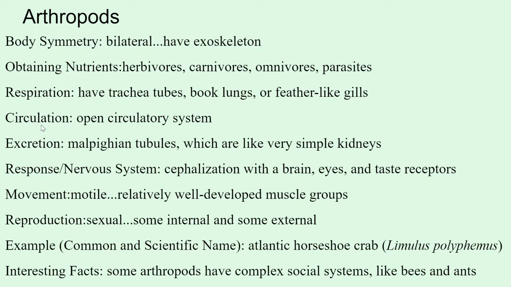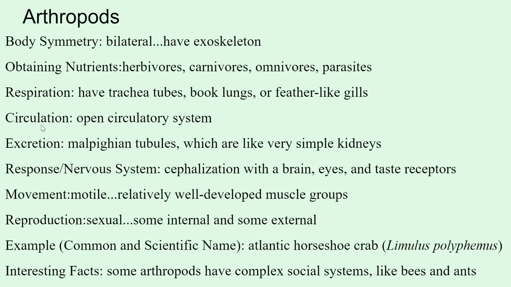For excretion, they do have certain organs for that. They're called Malpighian tubules, and they're basically like little simple kidneys. For a response or nervous system, they do have cephalization. They all have brains, eyes, taste receptors, pretty complex nervous system. They are all pretty motile and have pretty well-developed muscle groups to help them move. And most of them do reproduce sexually. Some do internal reproduction, which means that they carry their young inside and then essentially give birth to them, and some of it is external fertilization.